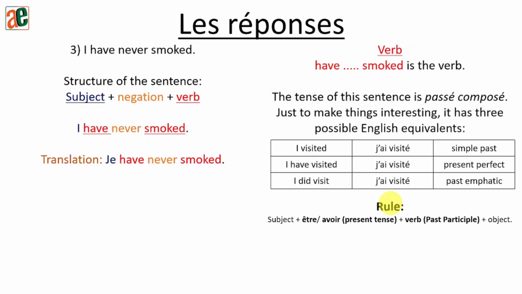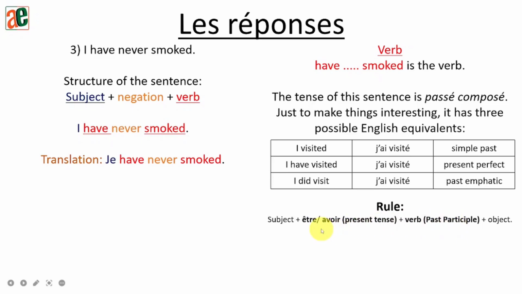Don't keep using the English rules to try and translate the sentence. So the passé composé rule for French is we are going to use an auxiliary, être or avoir, which will be conjugated in present tense, and then get the past participle of the verb. So être or avoir, present tense, and then the past participle of the verb.